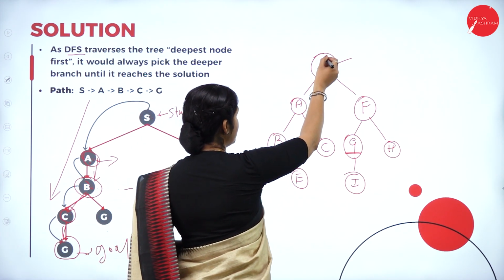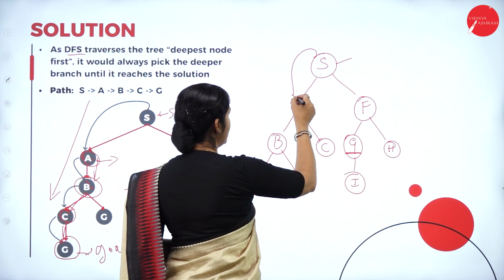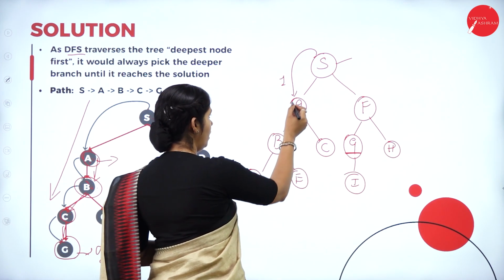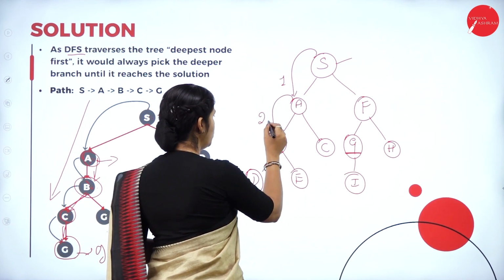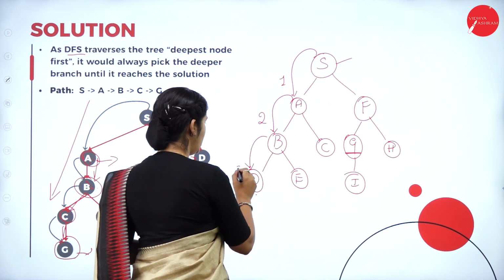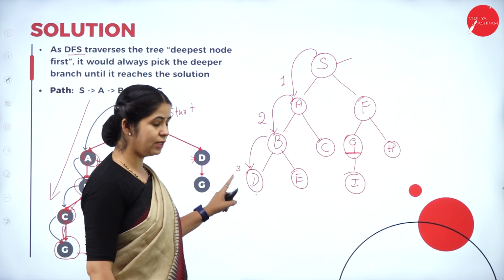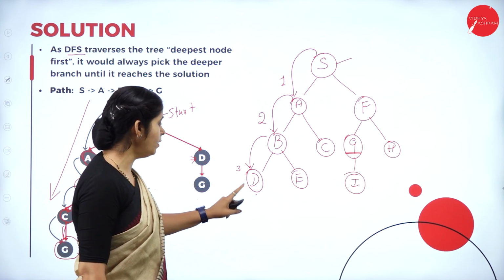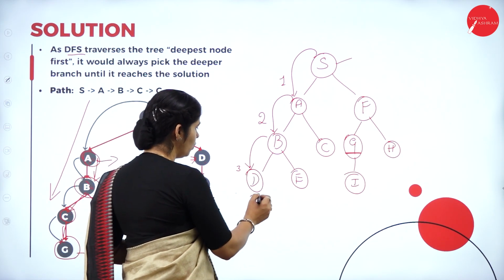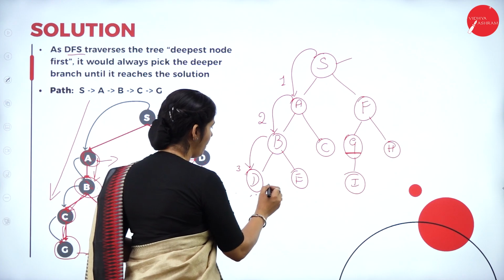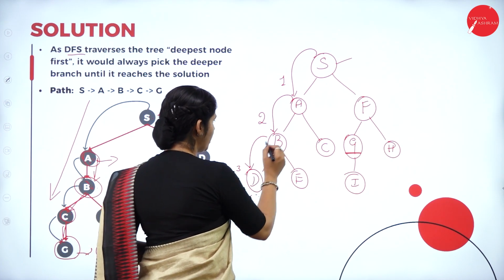Let us see. First, starting from the node S, we go to the node A. From node A, we go to the node B. From node B, we go to the node D. That is the third operation we have done. Here, we don't have a further node. What do we have to do? We have to go for backtracking here. We have to go back to B.